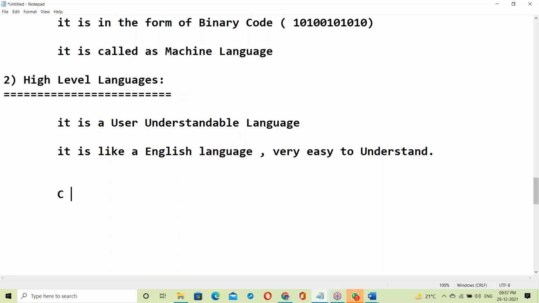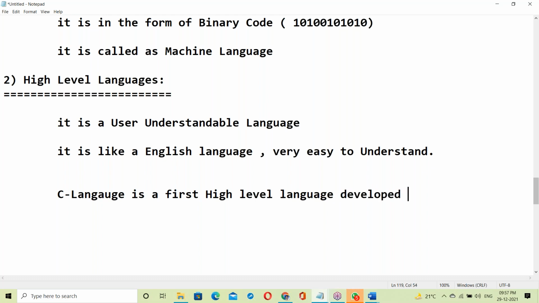C language. Yes, C language is the first high level language. Who has developed the C language? Developed by whom?